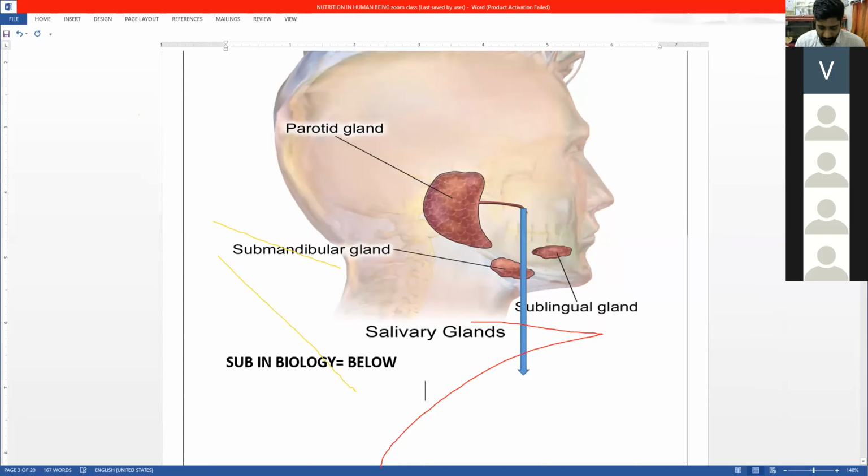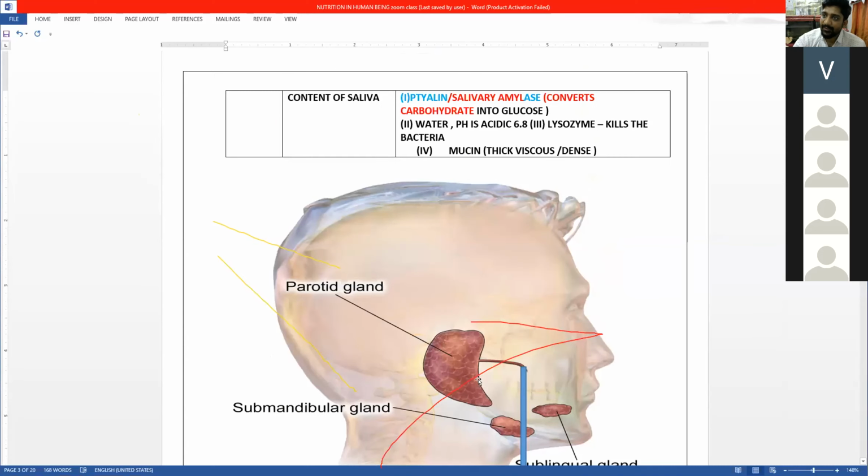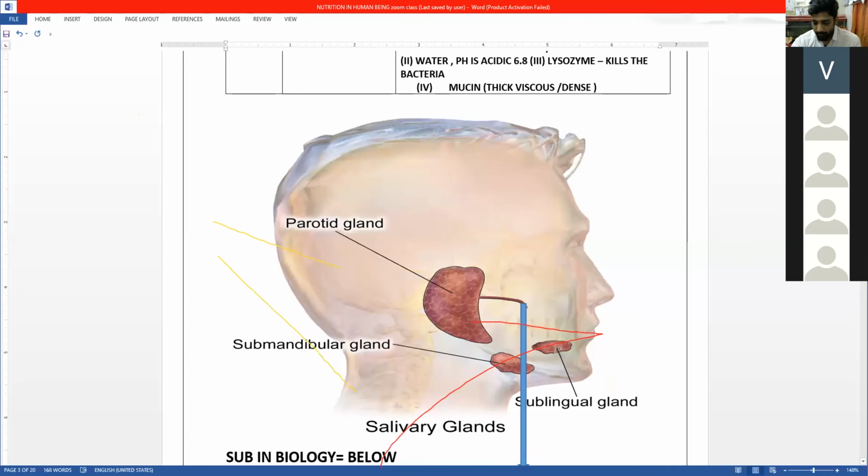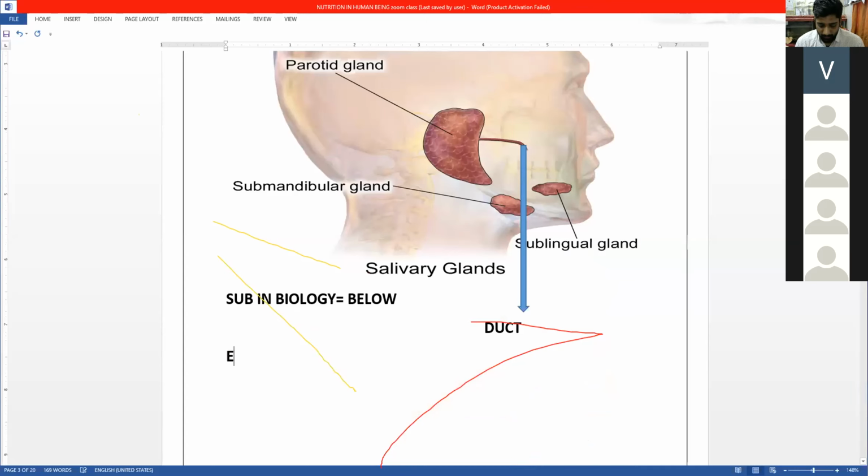The moment it gets squeezed, the secretion will be brought out by the duct. So this is an exocrine gland. Those glands which have the pipe or the duct are called exocrine glands. And all your digestive enzymes are exocrine.